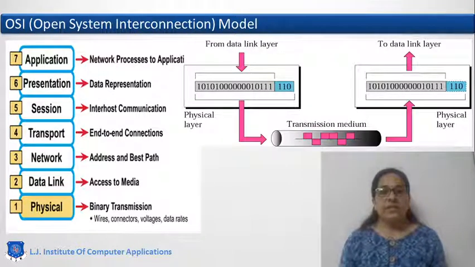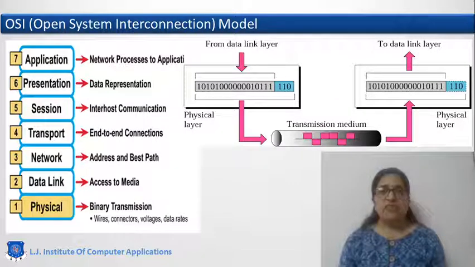Actual data transmission is taken care of by the physical layer. Here the data frame received by the data link layer will be converted into raw bits. Data will be extracted from the frames and the physical layer will convert the data into zeros and ones. For that it will use different signaling techniques.